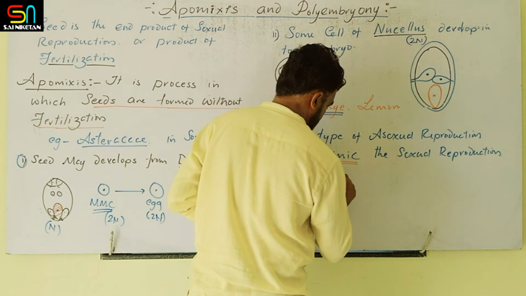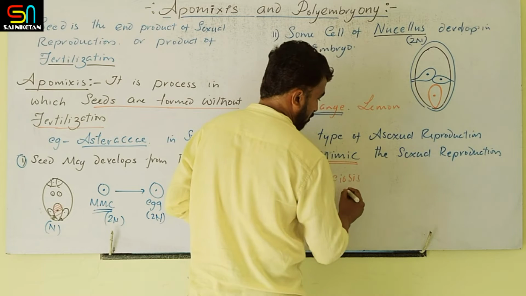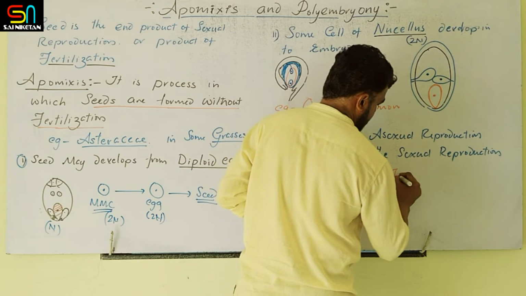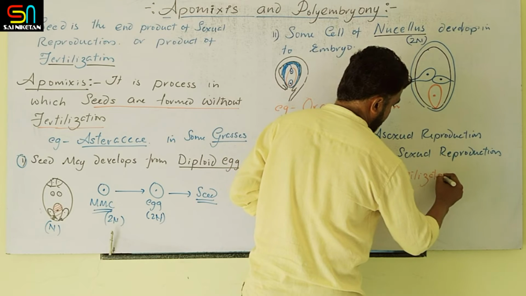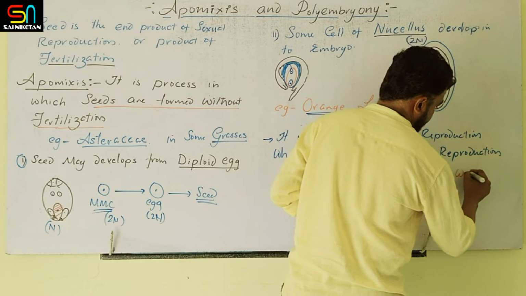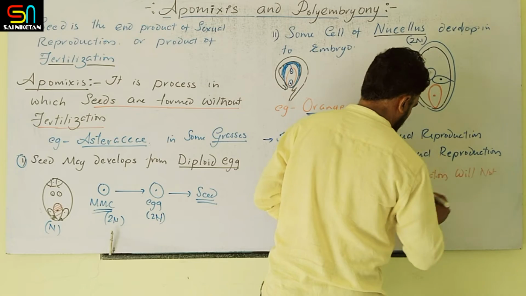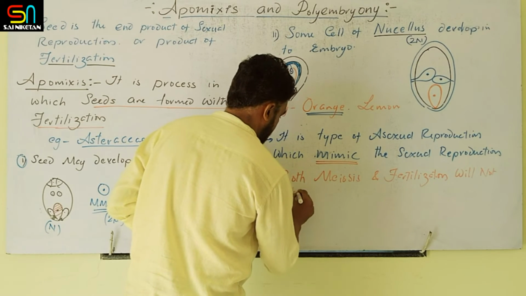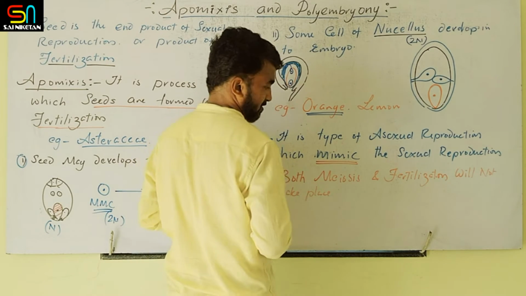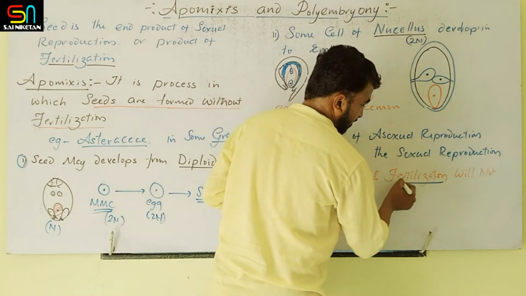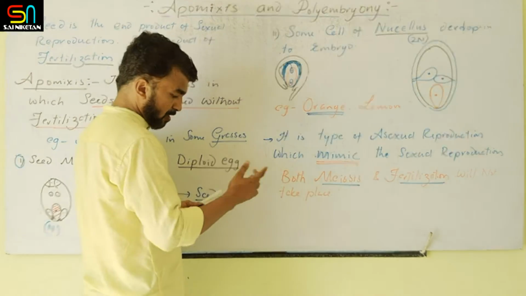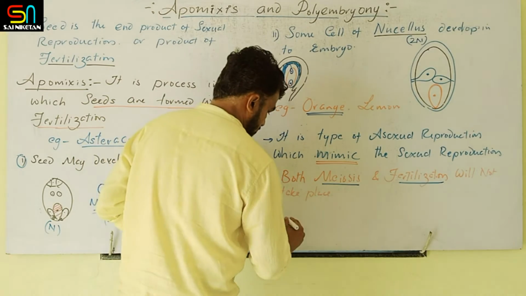So in this case, both meiosis and fertilization will not take place. So in apomixis, meiosis and fertilization is missing. Now try to understand this event.